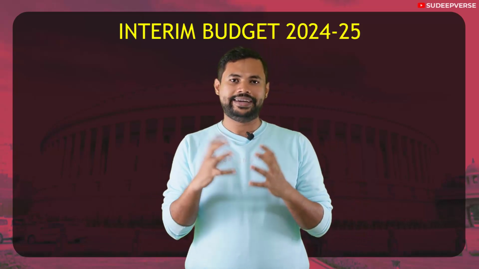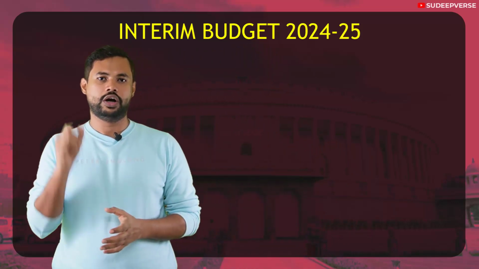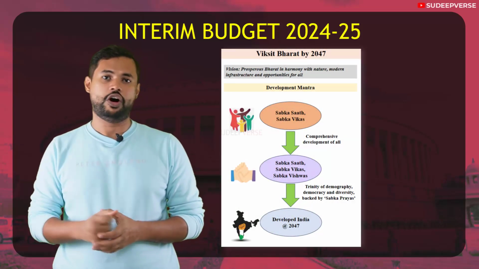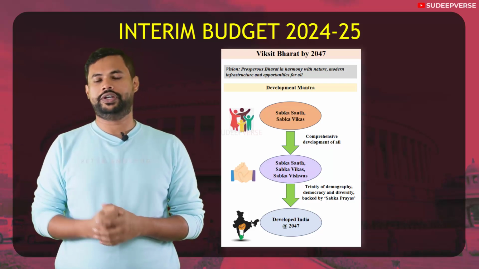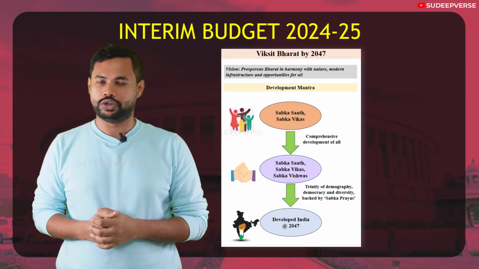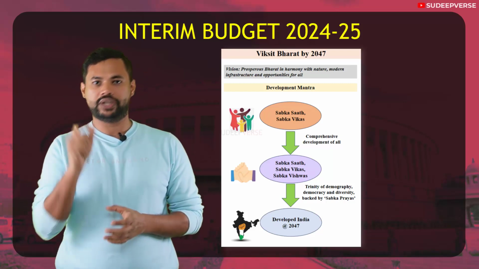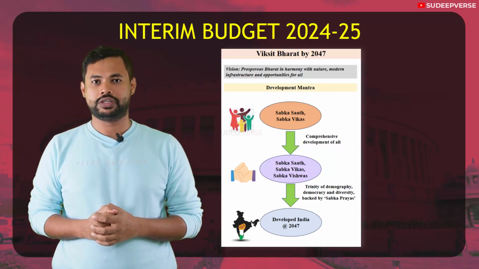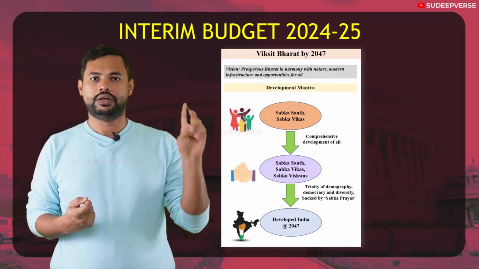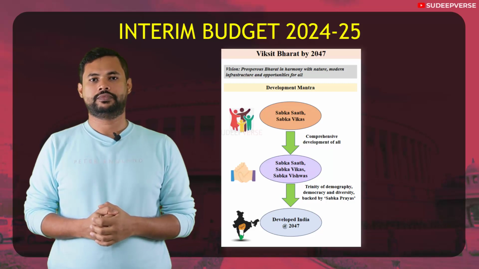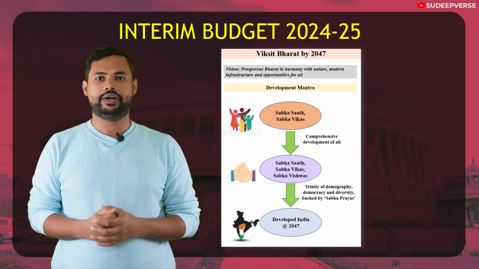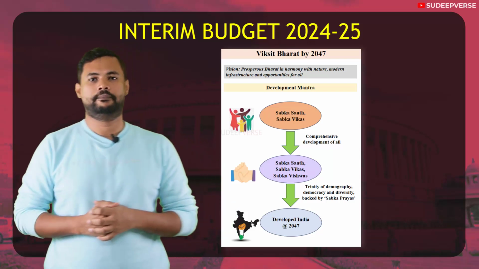Now the entire budget is focusing on a concept called Vikasit Bharat. This Vikasit Bharat is a vision of developed India, inclusive India and a prosperous India. And we strive to achieve this India by the year 2047. And the budget very beautifully expresses the trinity to achieve this objective, and the trinity is demography, democracy and diversity. With this trinity, we can achieve that objective of Vikasit Bharat or developed India by the year 2047.